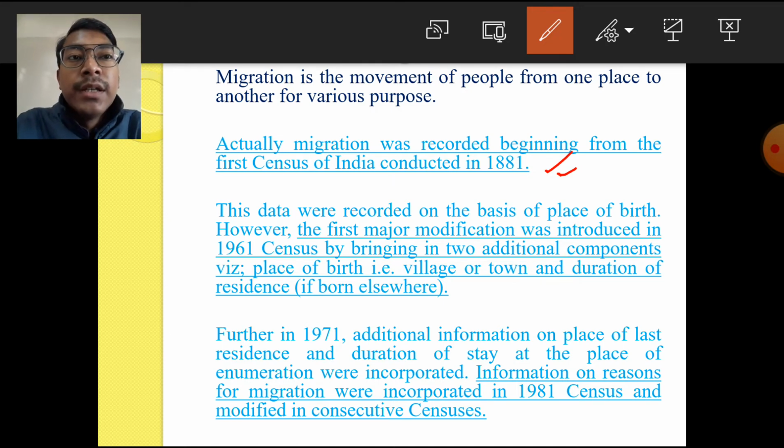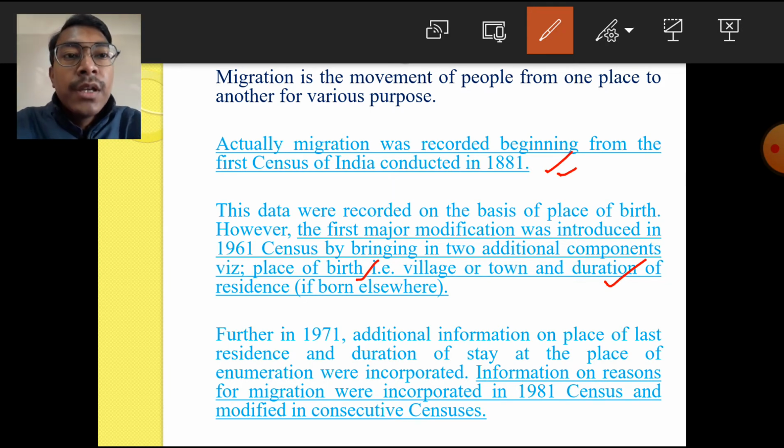But after the 1881 census, the first modification regarding migration was introduced during the year 1961. During the year 1961 two additional components were added to study the migration of our country. That is the place of birth, village or town, and duration of residence if they were born somewhere else. So place of birth and duration of residence are the two new components which were added in 1961 to study migration in detail.